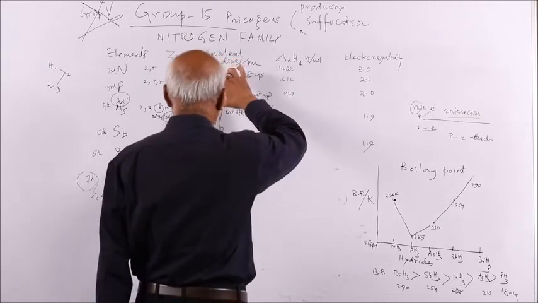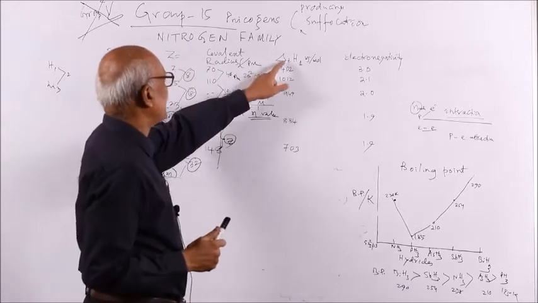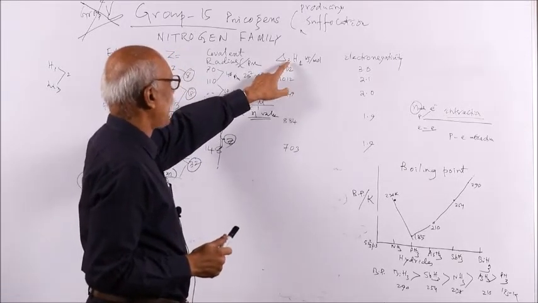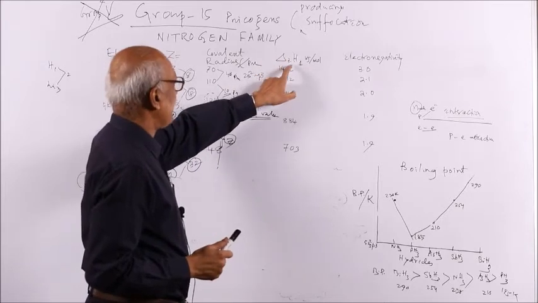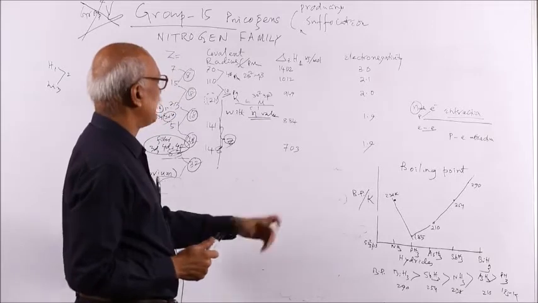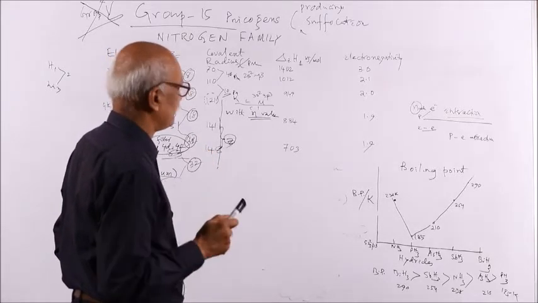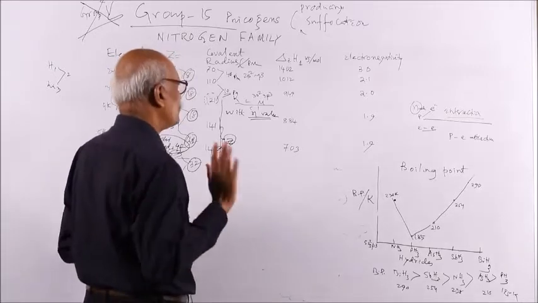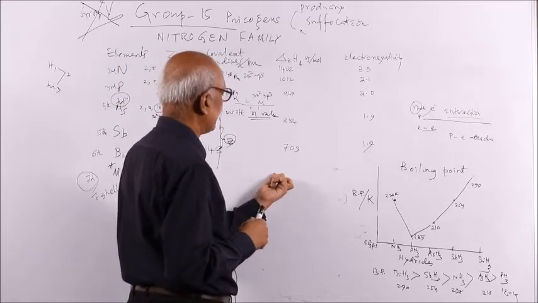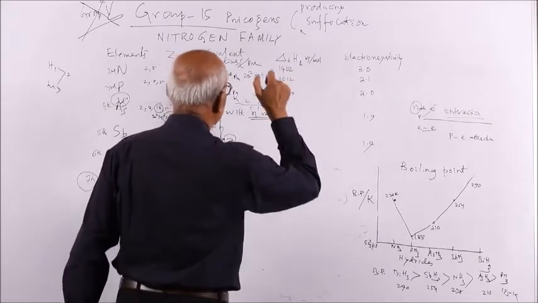And atomic size also accounts for the ionization energy, or delta IH. Nowadays that is written as delta IH, where I stands for ionization energy. Delta IH1 means first ionization energy. Here there will be 3 unpaired electrons, so expulsion gives delta H1, H2, H3, the third ionization energy. As you know, in the periodic table, the third ionization energy is greater than the second, which is greater than the first ionization energy. So I am writing only the first ionization energy.